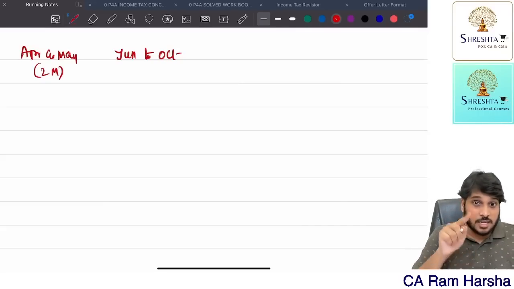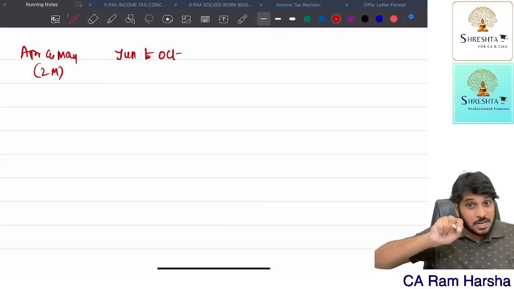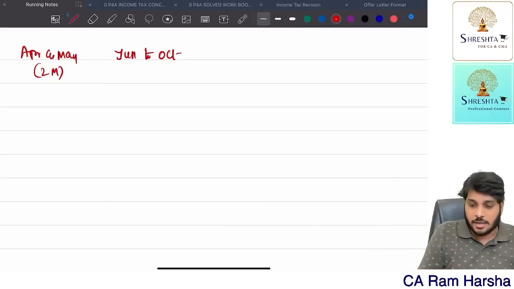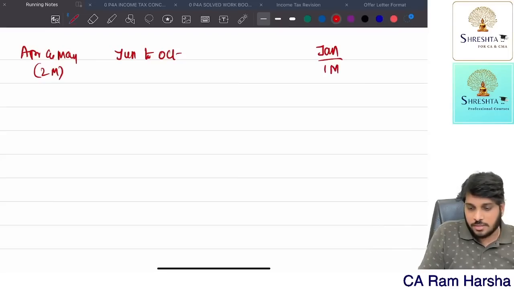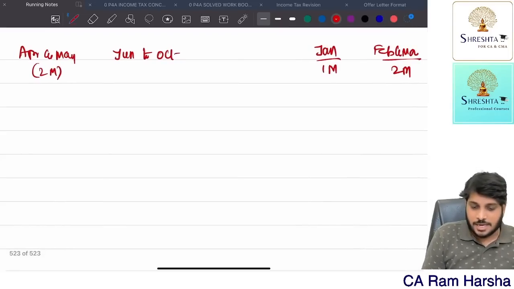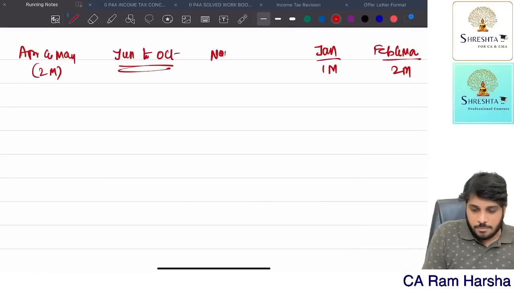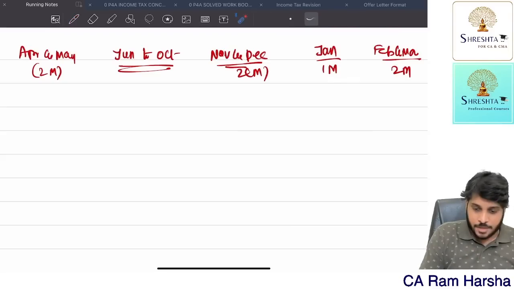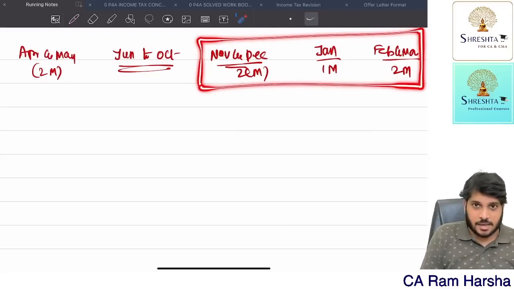He got HRA increment from January 1st. Salary increment from February 1st. So for January alone, we have to do separate HRA exemption computation. For February and March, we should do separately. So January month, which is 1 month, we should do separate calculation. February and March put together, we should do separate. Now for November and December, these 2 months, we should calculate separately. Why? From November to March, he is staying in Delhi.